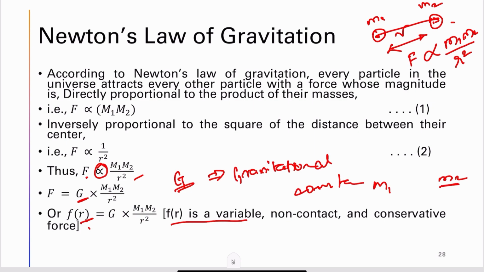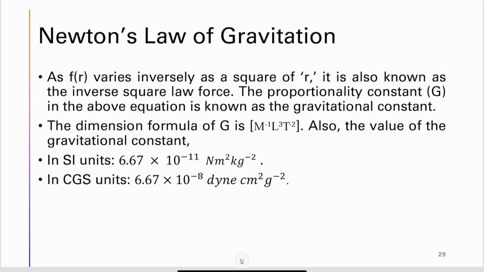Now, if m2 moves far away, this force will keep on decreasing. So F varies based on the distance r. As F of r varies inversely as the square of r, it is also known as inverse square law force.